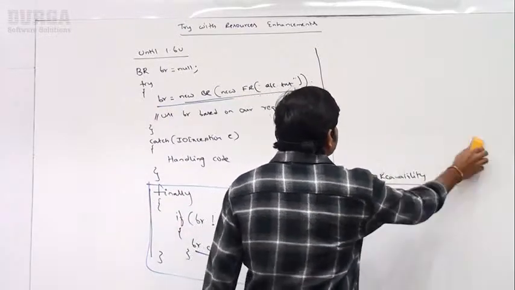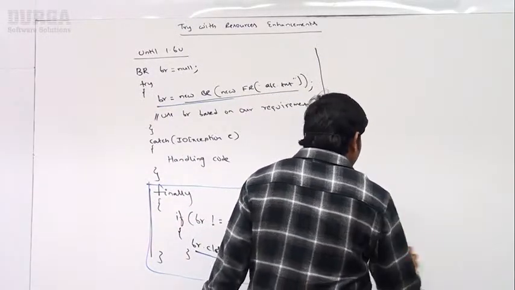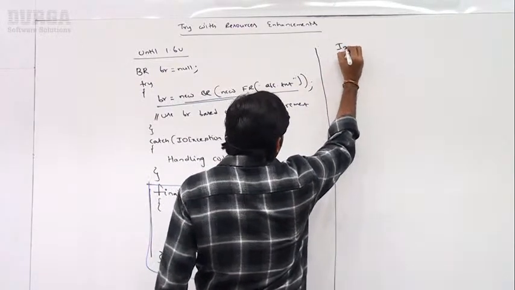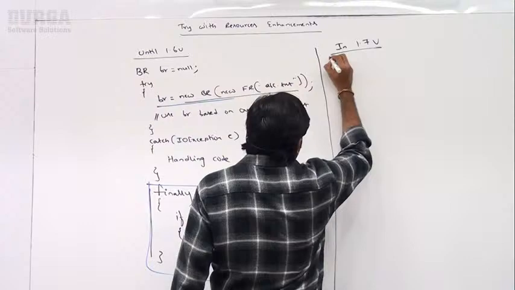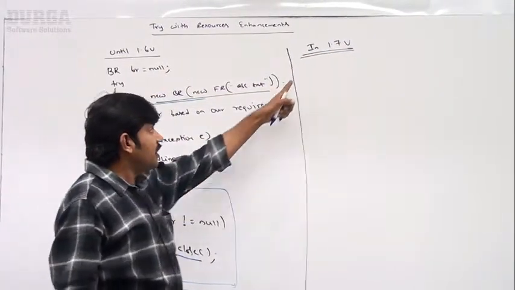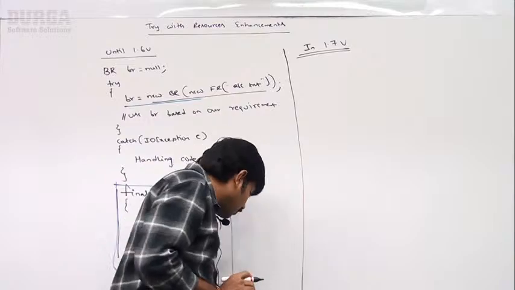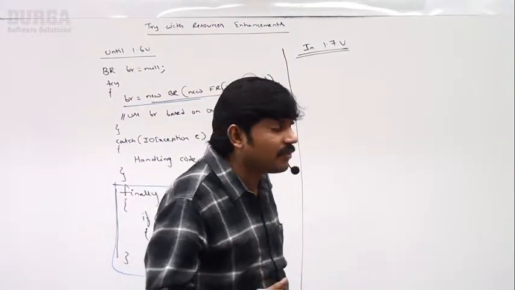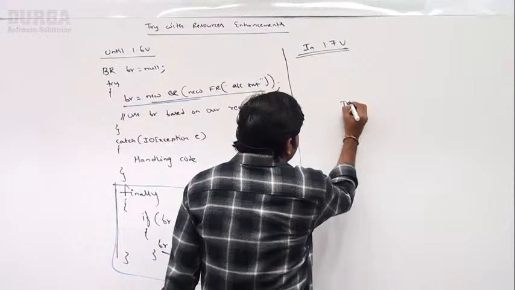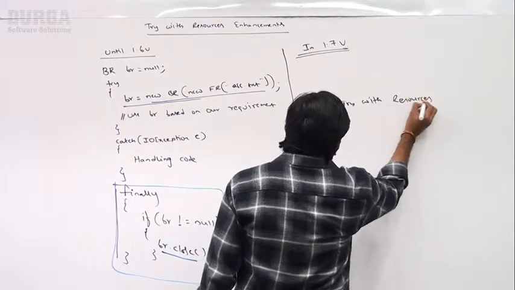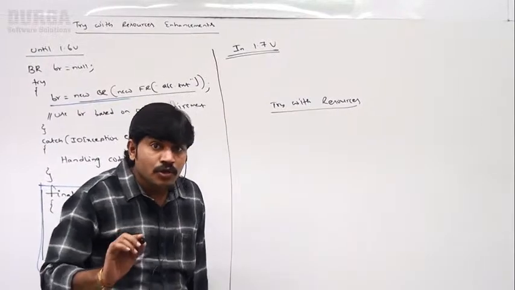Just observe. Sir, this is the code in 1.6, but in the 1.7 version, how can you write it? What concept do we have? Which concept came in the 1.7 version? Try with resources.